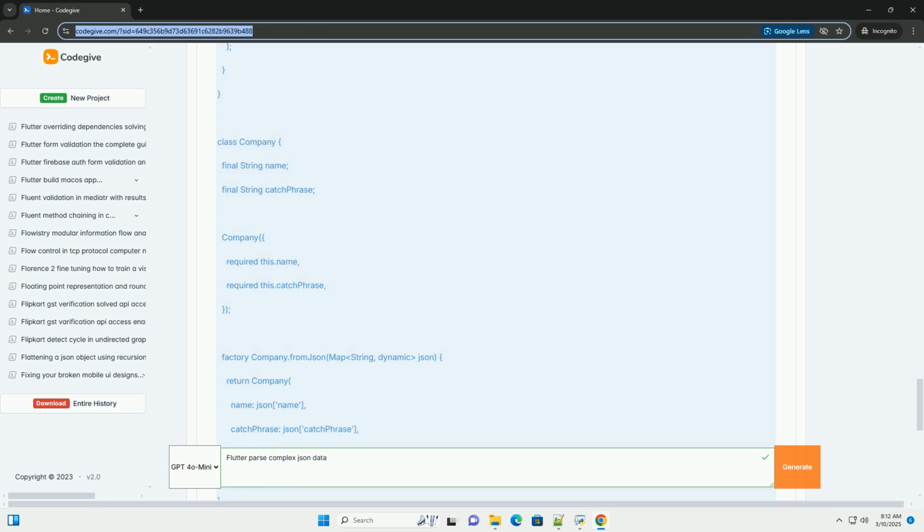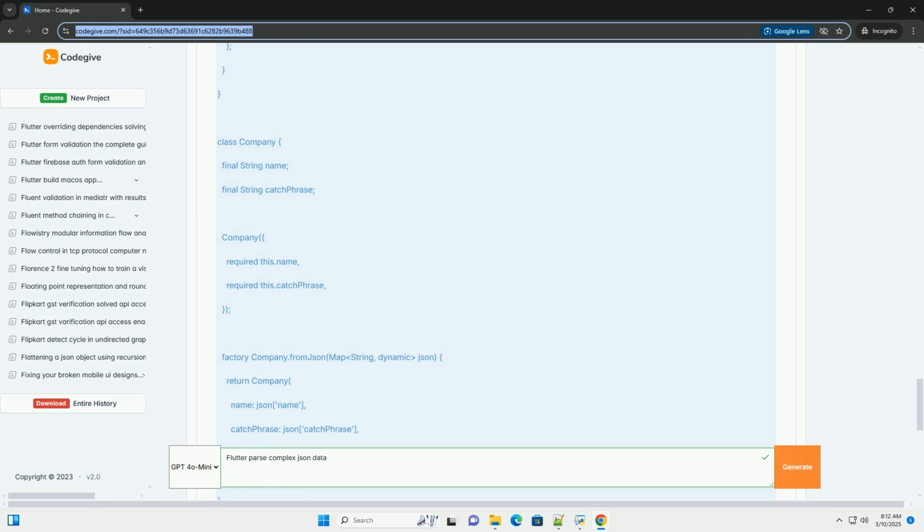It iterates through each JSON object in the list and uses the User.fromJson factory method to create a user object. The toList converts the iterable created by map into a List<User>. This creates a List<User> from our decoded JSON data. Error handling includes basic error handling to throw an exception if the API request fails. This is crucial for robust applications.